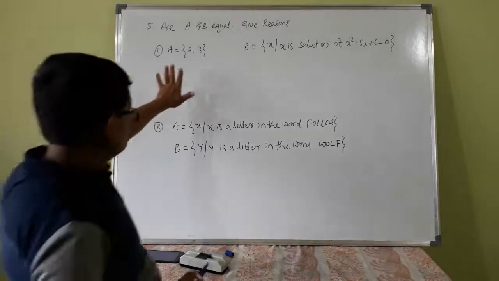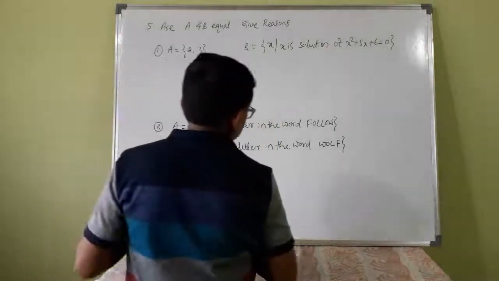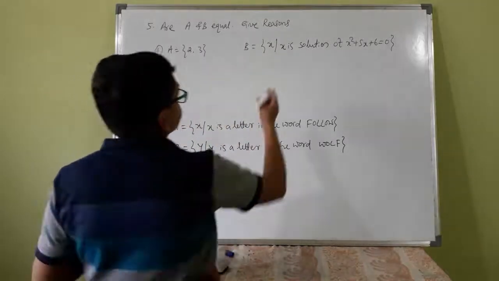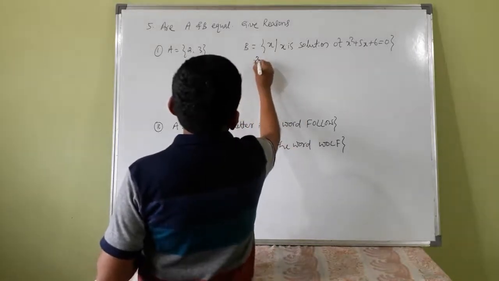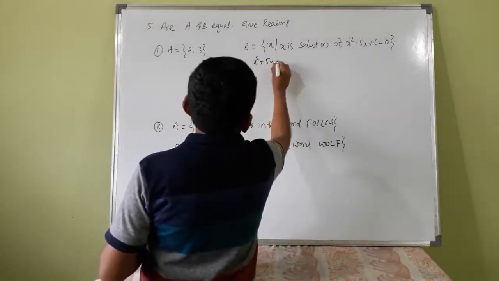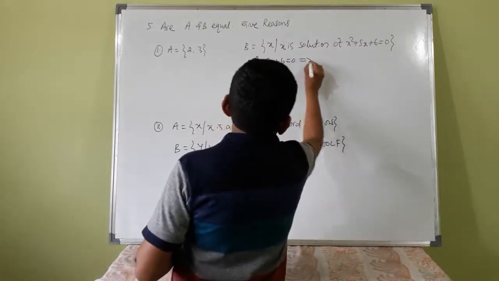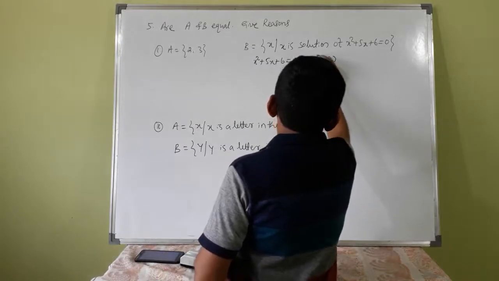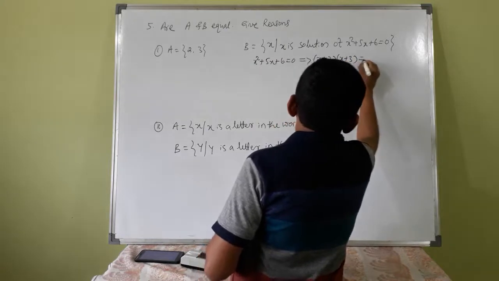A is fixed, you need not find anything, but here you have to get the elements of this set. That means x square plus 5x plus 6 is equal to 0. This implies x plus 2 into x plus 3 equals 0, after factorization.